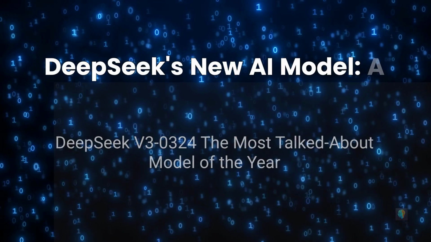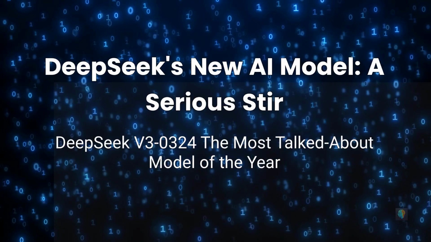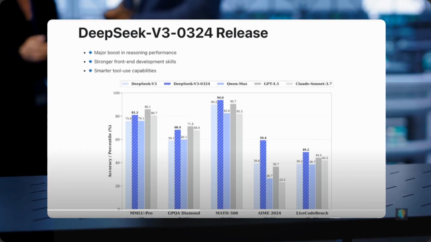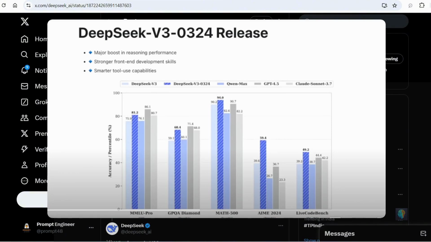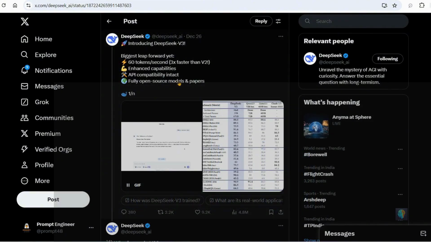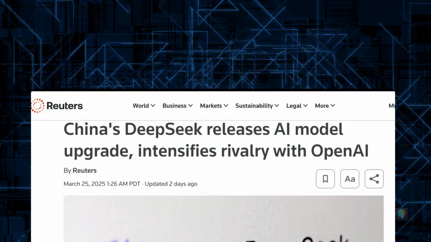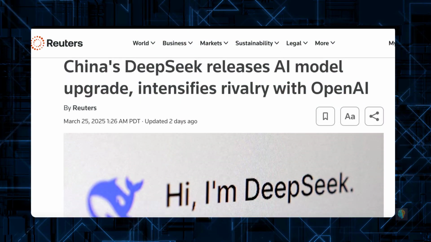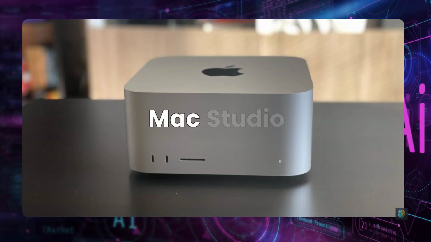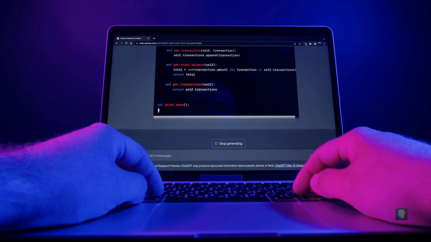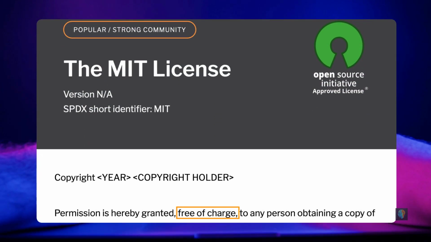Hey everyone, DeepSeek just dropped a new AI model that's causing a serious stir. And it's not hard to see why. It's called DeepSeek V3 and it's quickly becoming one of the most talked about models of the year. This release is powerful enough to rival top Western models like GPT-4 and Claude, yet efficient enough to run on a high-end Mac Studio. What's more, it's completely open source under the MIT license, making it not just powerful, but